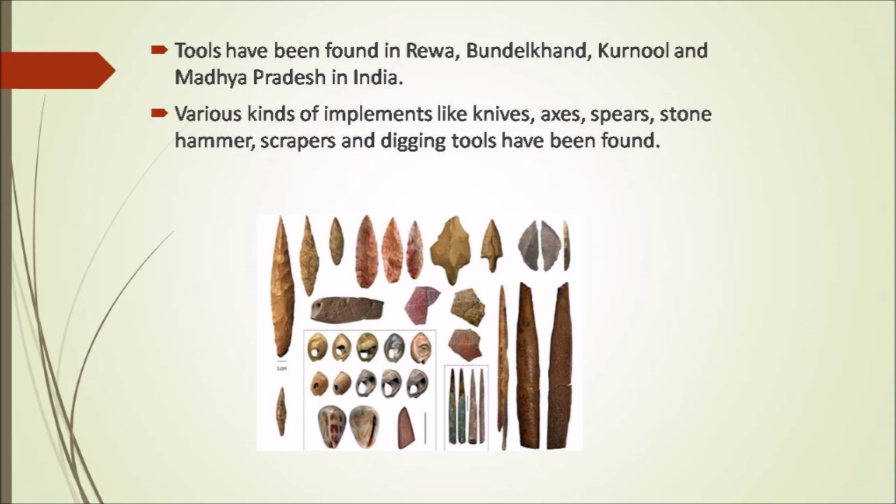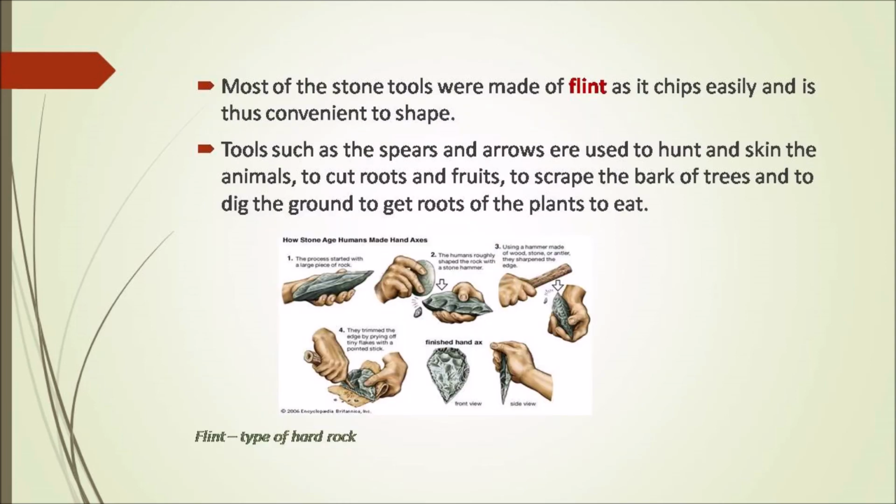So the tools used by the humans of the Paleolithic period have been found in places like Rewa, Bundelkhand, Kurnool and Madhya Pradesh in India. The various types of tools found are knives, axes, spears, stone hammers, scrapers and digging tools. Most of the stone tools were made of flint. Flint is a type of hard rock, so it can easily break into pieces and is thus convenient to shape.